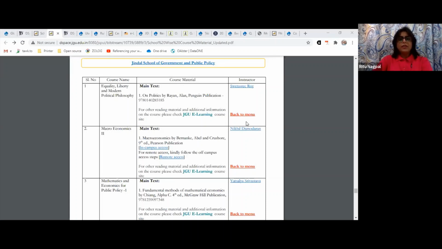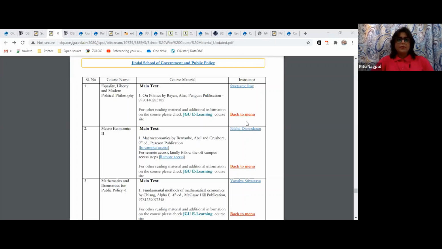Next is, where does the detailed law class on how to use material happen for law students? Very soon we are going to have it. Please keep yourself posted with the details on the events tab right on the library webpage, as I told. So we are going to post the updates, and possibly we are planning to have all these training sessions on Friday evening and Saturday morning to give you ease to attend all the sessions so that there is no clash with your classes and so on. Right, sir?